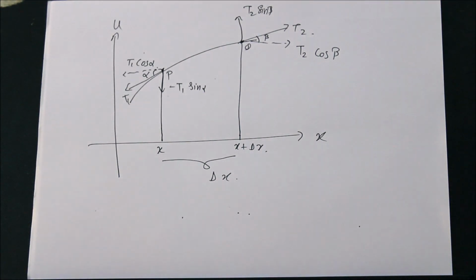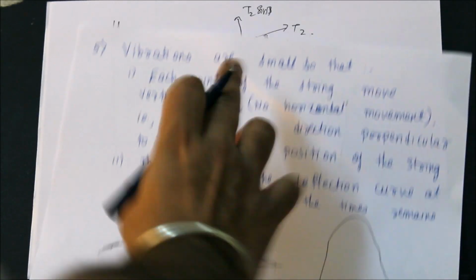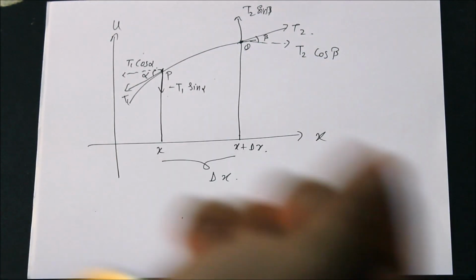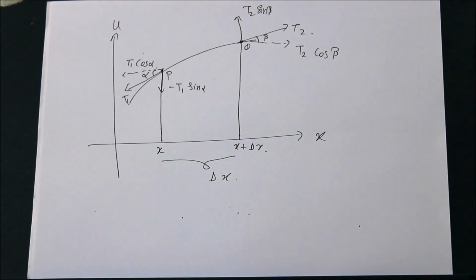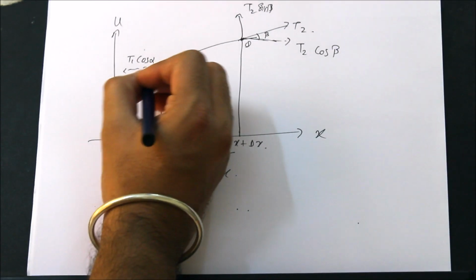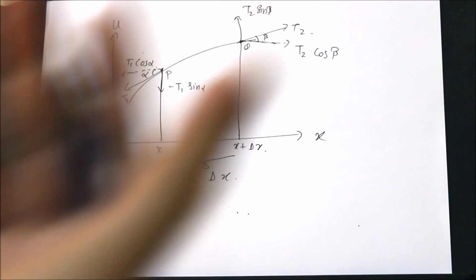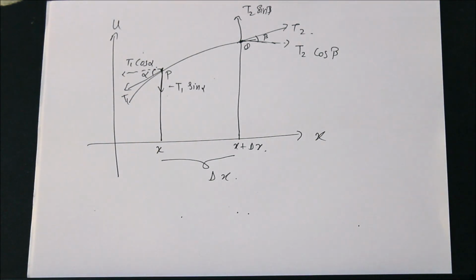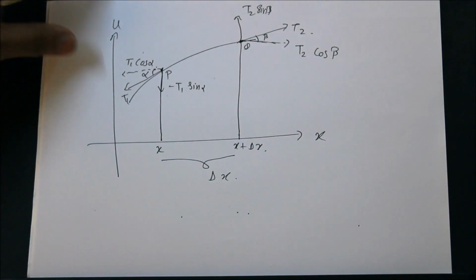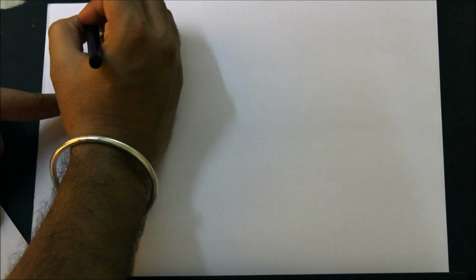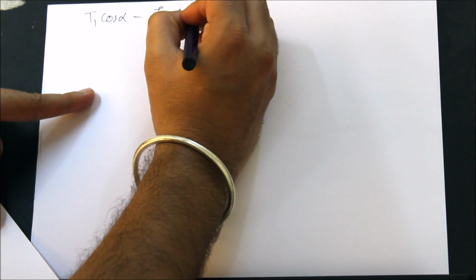Okay, now see, since our vibrations are very small, that's what our assumption was, that means there is no horizontal movement of the point. That means the sum of the horizontal components will be 0, because there is no horizontal movement, so the horizontal components will be of the same magnitude, but in the opposite direction. So when I add them up, T1 cos alpha minus T2 cos beta will be 0.